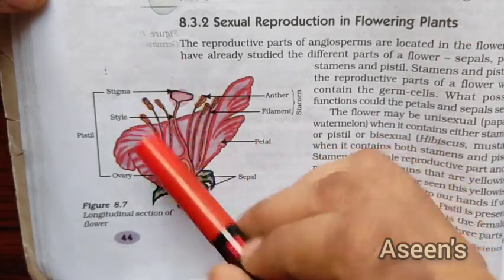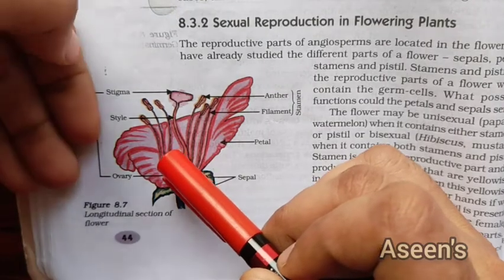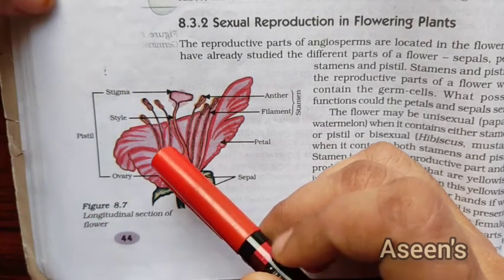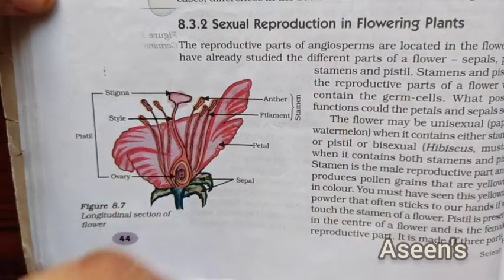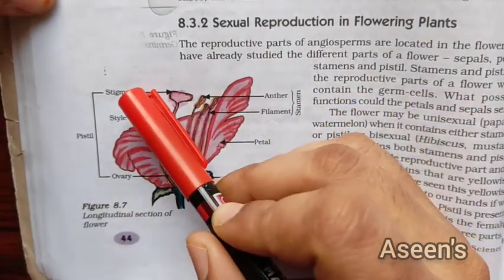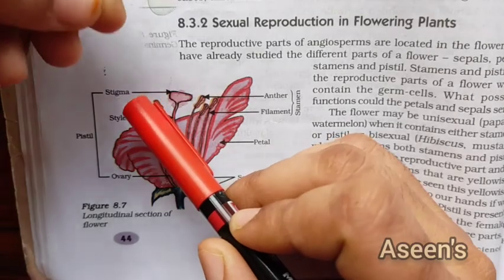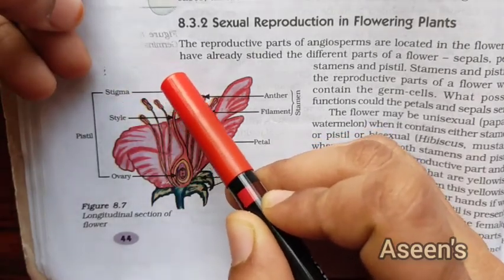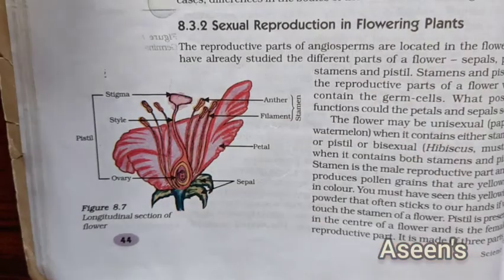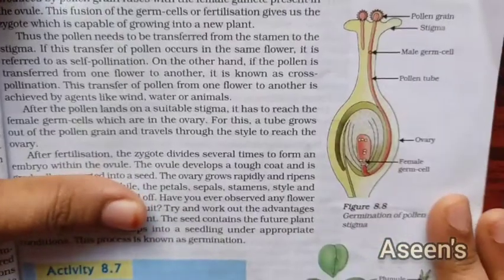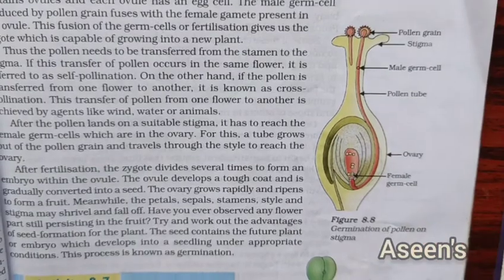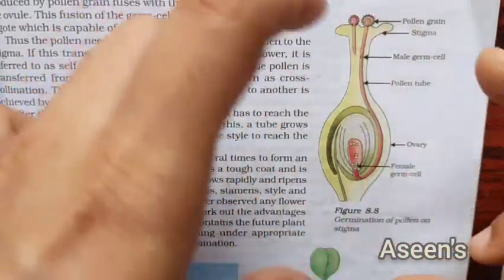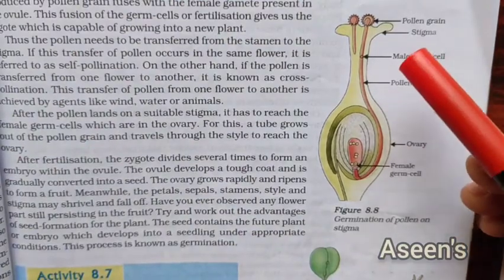It might be from the same flower in the case of a bisexual flower, or from a different flower as in a unisexual flower. The male gamete will have to travel a distance. Those pollen grains, these tiny little grains, will be transferred onto the sticky area, that is the stigma. On getting adhered on the stigma layer, which is just the enlarged part of your pistil.